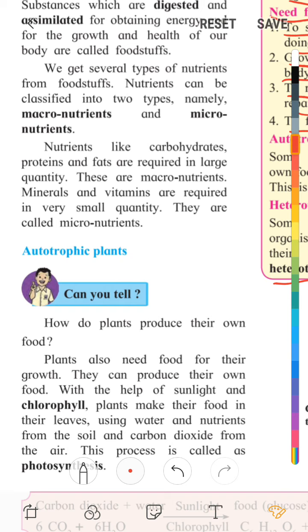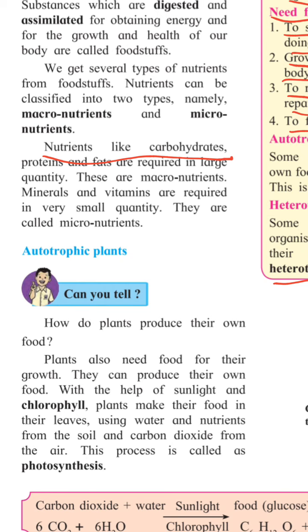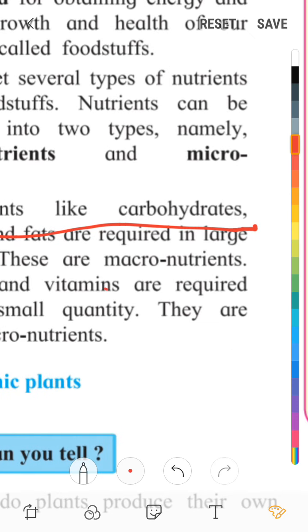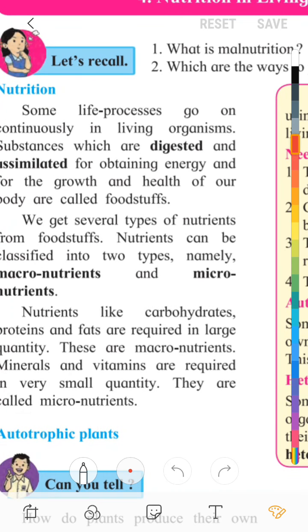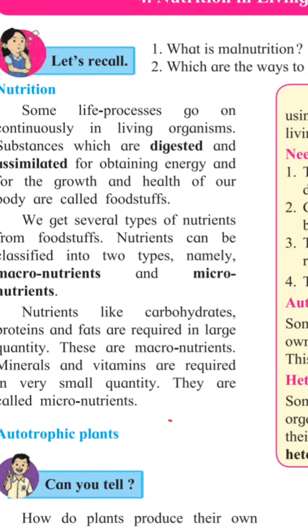Nutrients can be classified into two types, namely macronutrients and micronutrients. Carbohydrates, proteins and fats are called macronutrients. Minerals and vitamins are called micronutrients.